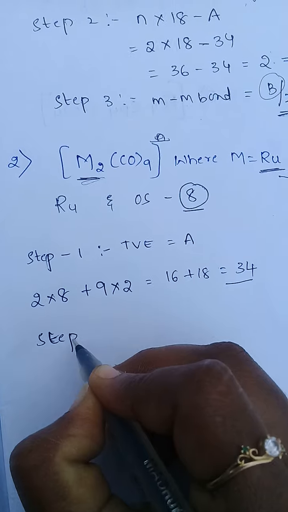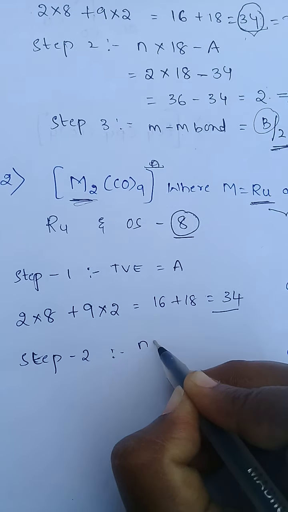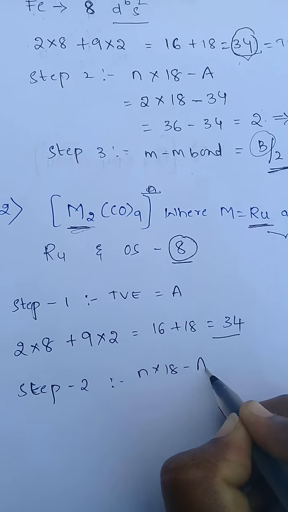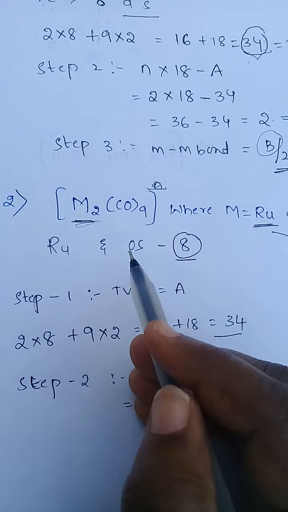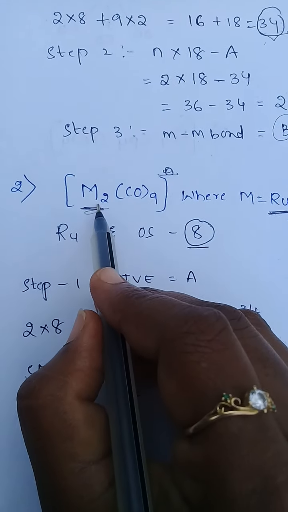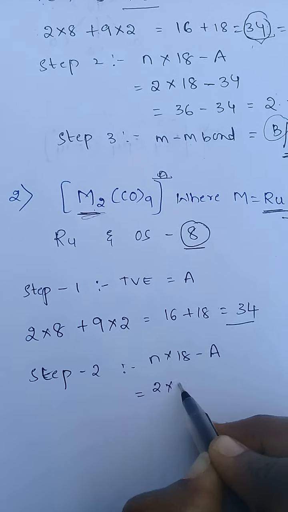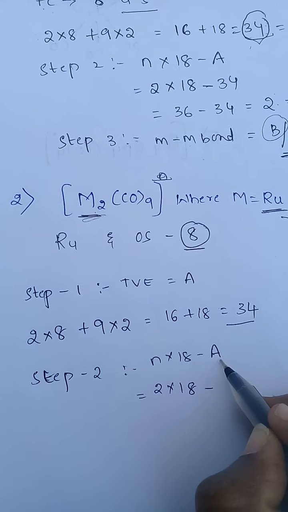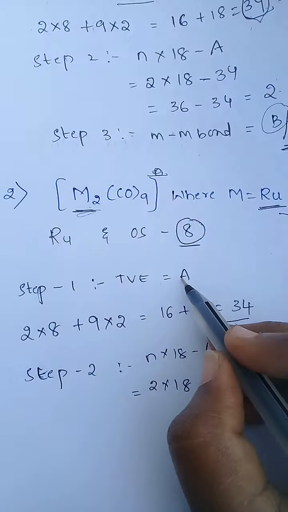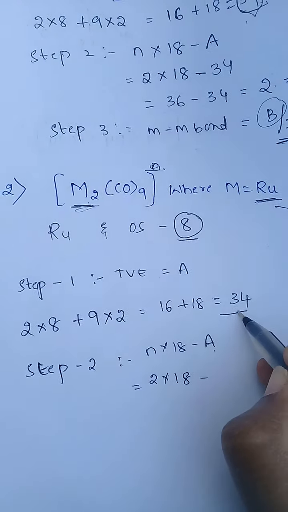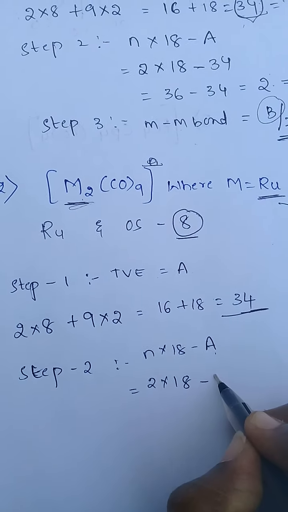In step 2, N into 18 minus A. N means number of metal atoms. How many metal atoms? 2. 2 into 18 minus A, where A means total valence electrons. In the first step, how many total valence electrons? 34.